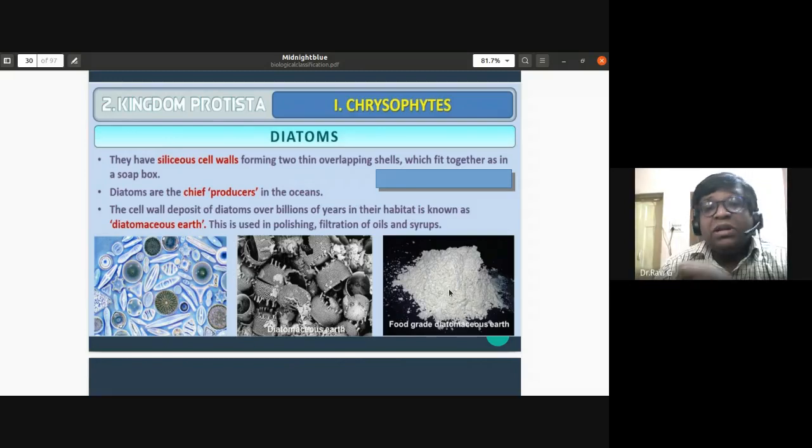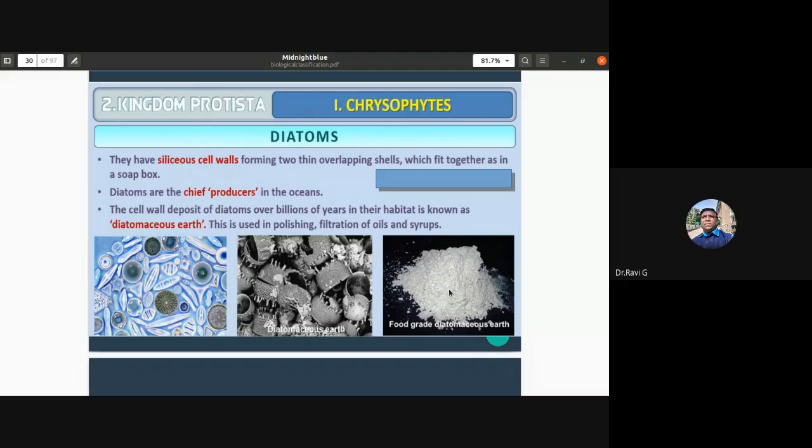The cell wall deposits of diatoms accumulate over billions of years in their habitat. Many diatoms which had died have not disintegrated because of their siliceous cell walls. The cell wall deposits of diatoms have existed for billions of years, and this we call diatomaceous earth.